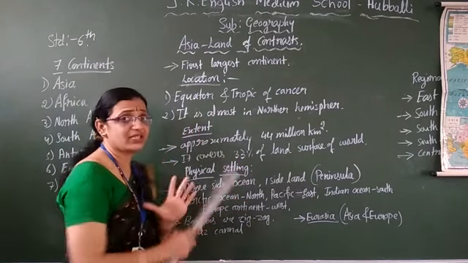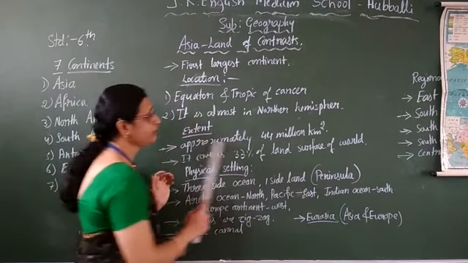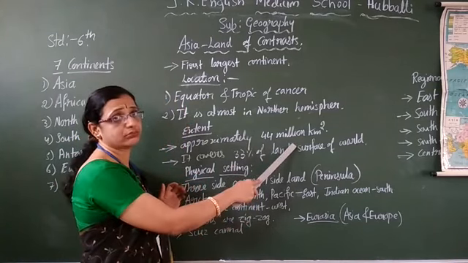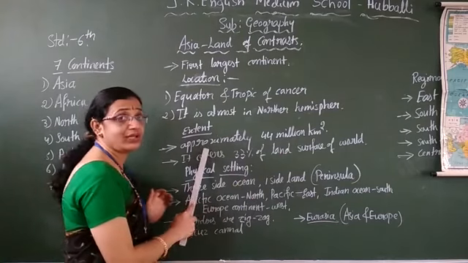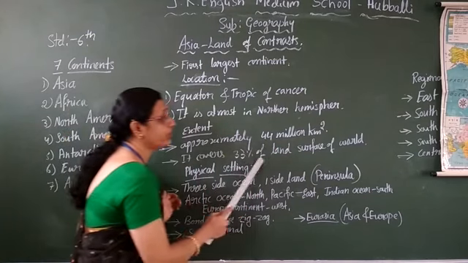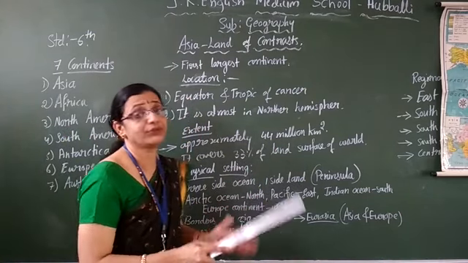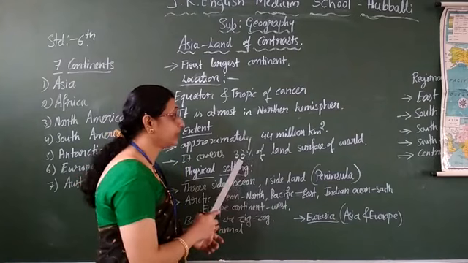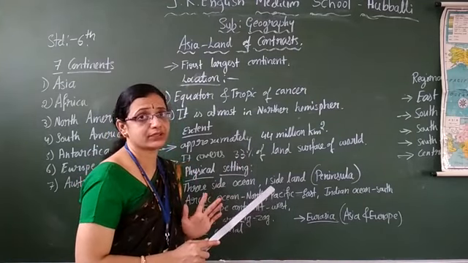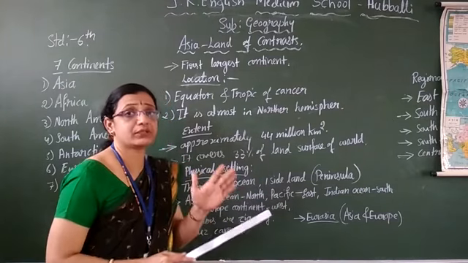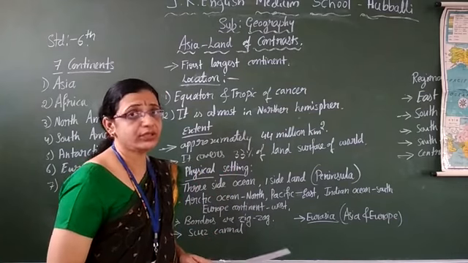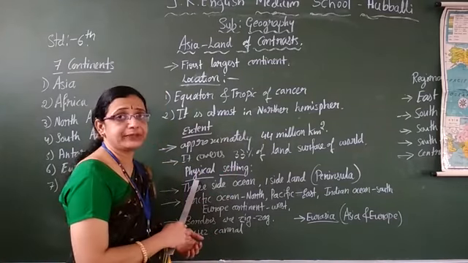Extent, children, what is the size? Extent means size. It is approximately 44 million square kilometers. It covers 33% of the total land of the world. See, 33%, only one continent, Asia, covers 33%. The rest of the 67% is shared by the other 6 continents. So, the largest one is Asia.